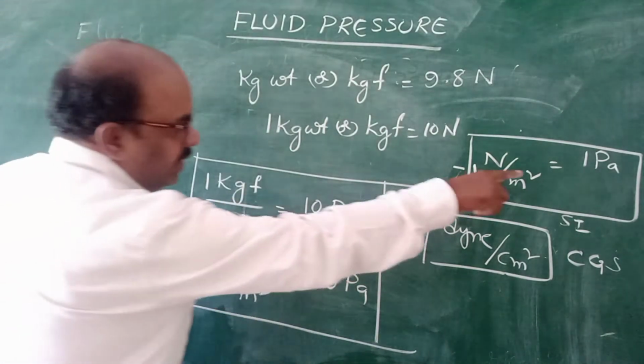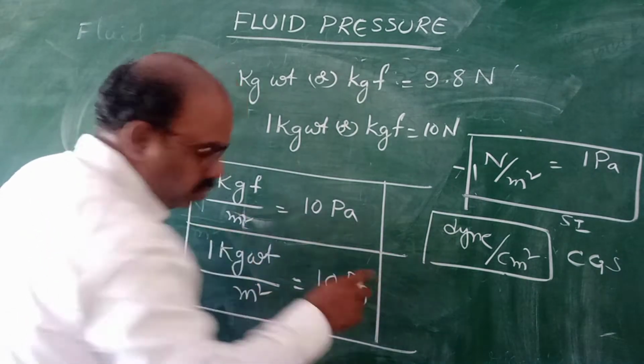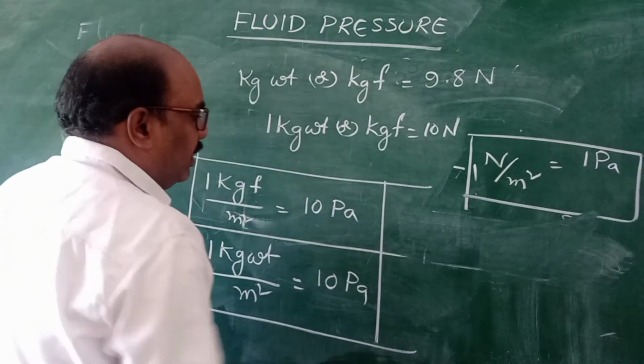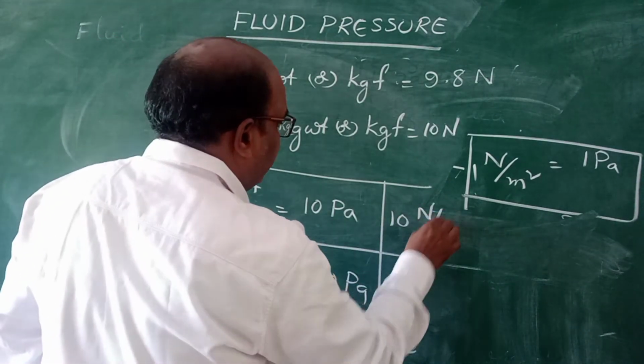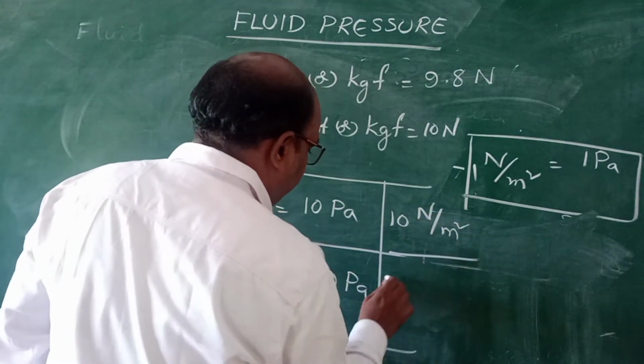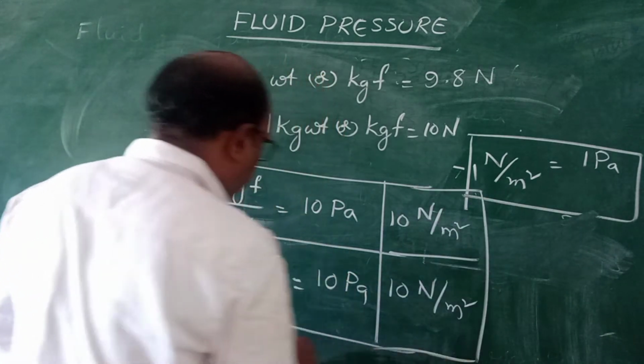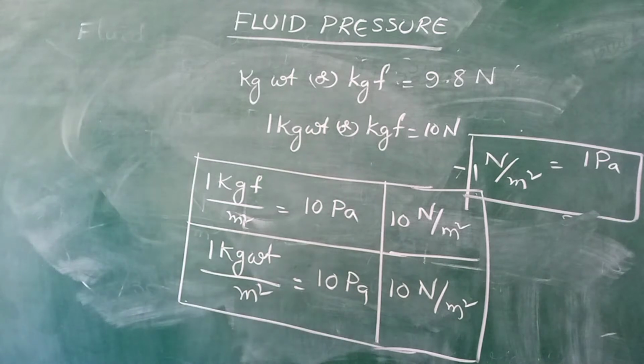1 Pascal is equal to 1 Newton by meter square. So you also can write it like this, 10 Newton by meter square. Like this also you can write, children. Please note down.